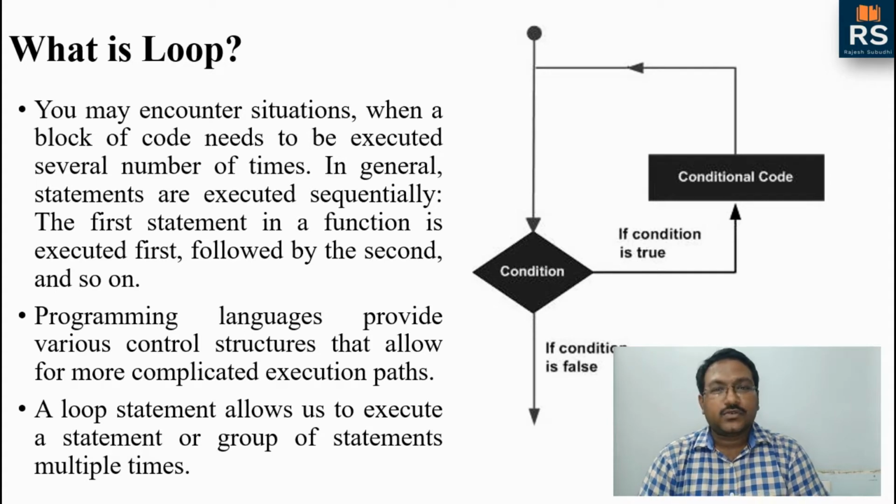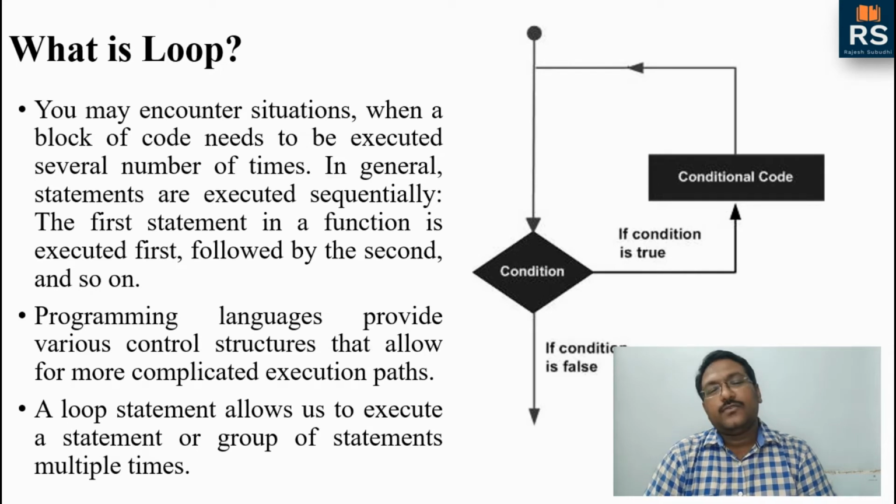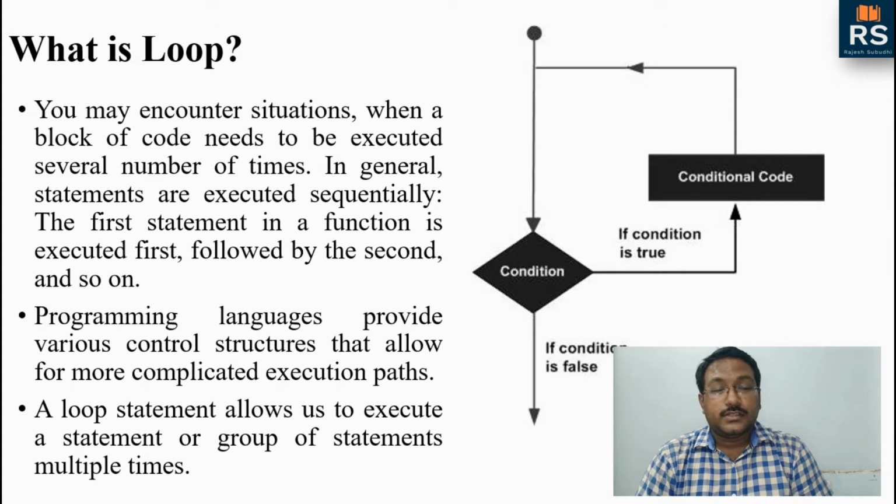As I have shown here in the flowchart, there will be a condition. If that condition is true, then the conditional code, that means the instructions which we want to execute, will be executed. Again we check the condition. Until the condition is false, the block with the conditional code will be executed.